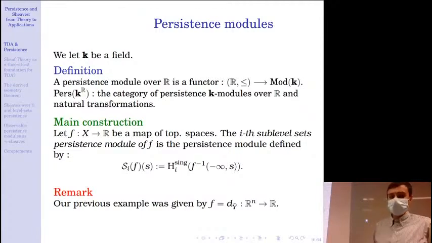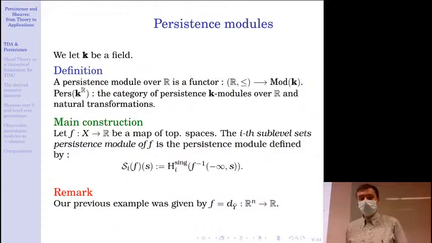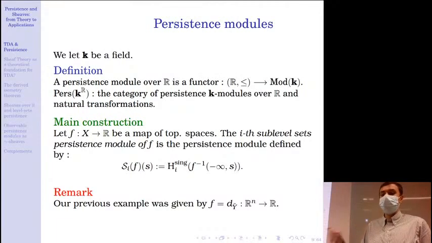The main construction of TDA is given by considering a real-valued function on a topological space. I will define the sublevel set persistence module associated to f to be the persistence module that at each real value s records the homology of the sublevel set, the preimage of the sublevel set at the value s by f. We see that this construction is very general because, for instance, it can recover the previous example of growing balls by considering f to be the distance to Y tilde.